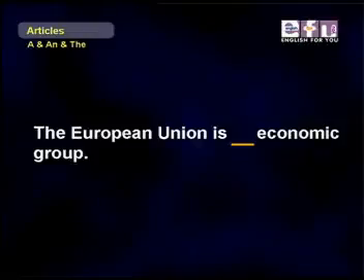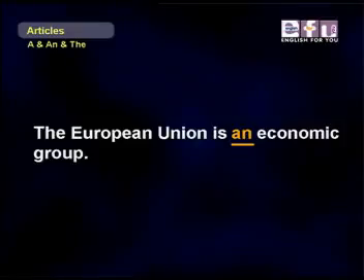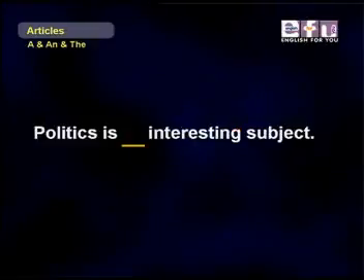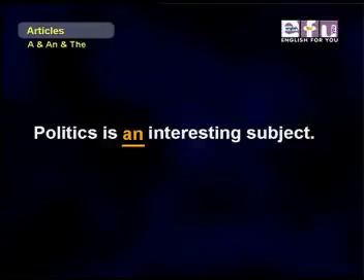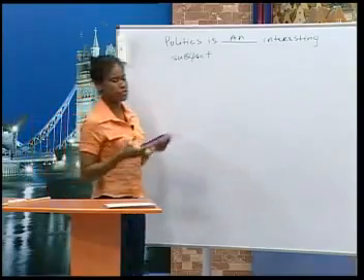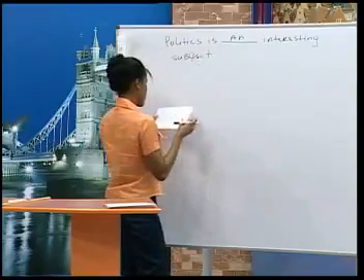Okay, Linda, the European Union is an economic group. The European Union is an economic group. Yes, good. We're speaking generally, so it means one of many different economic groups. Next example. Politics is an interesting subject. Okay, Sylvia. Politics is an interesting subject. Yes, politics is an interesting subject. Not the only interesting subject, so we use an because it's general.